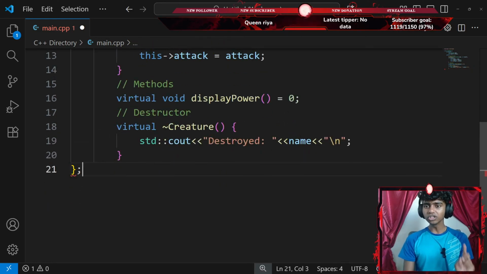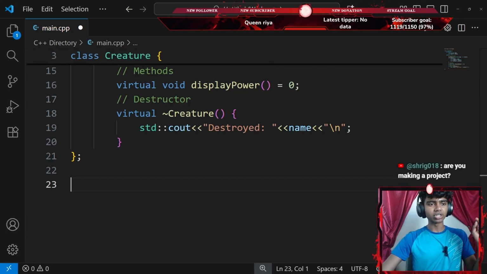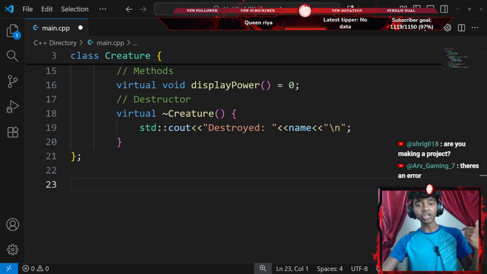This is a pure virtual function. Okay, now I'm going to go ahead and end my base class with a semicolon. And then let's read the next instruction. Okay, now I gotta create two derived classes.